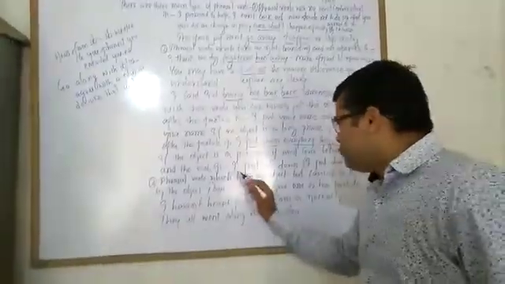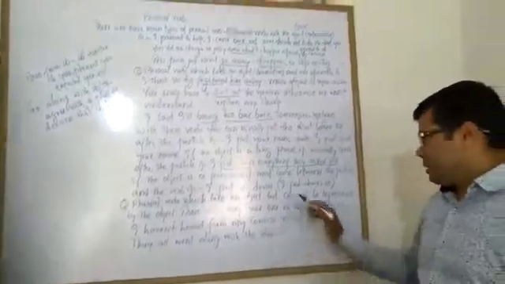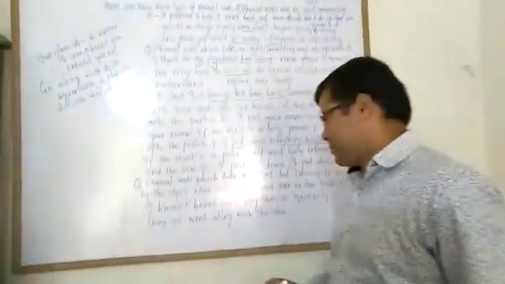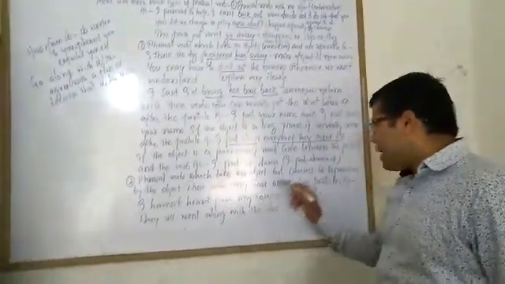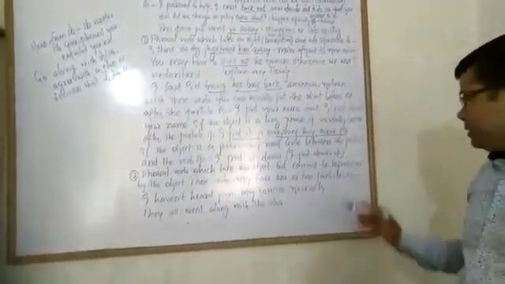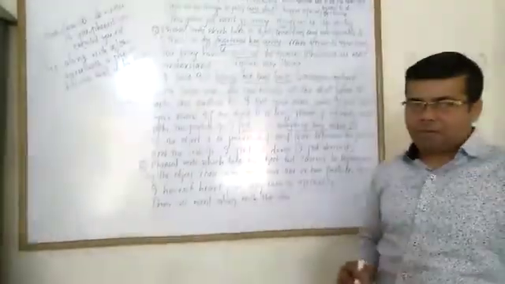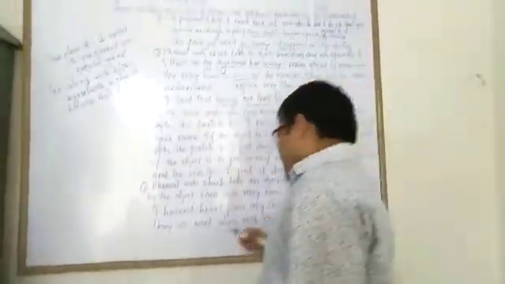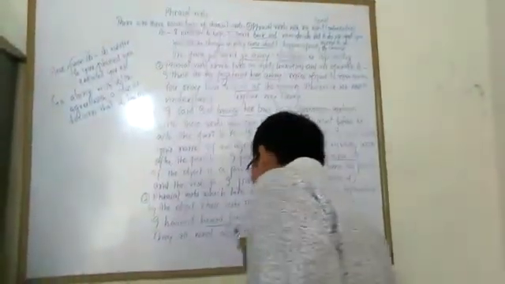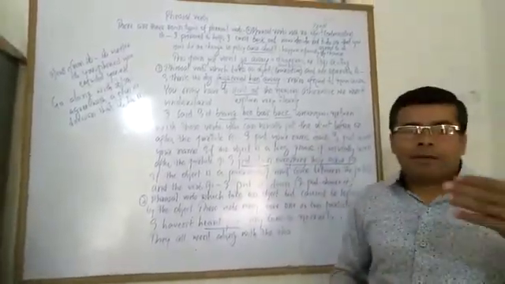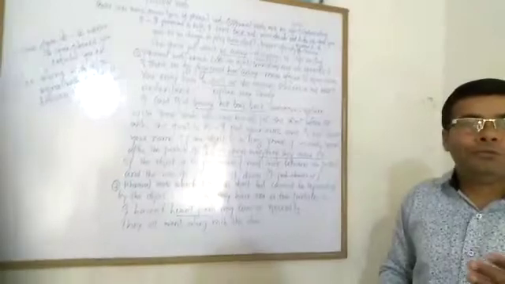Third kind of phrasal verbs which take an object but cannot be separated by the object. These verbs may have one or two particles. For example, I haven't heard from my cousin recently. In this sentence, heard from means hear from. It's a phrasal verb. Hear from somebody means somebody has written you, phoned you, emailed you.